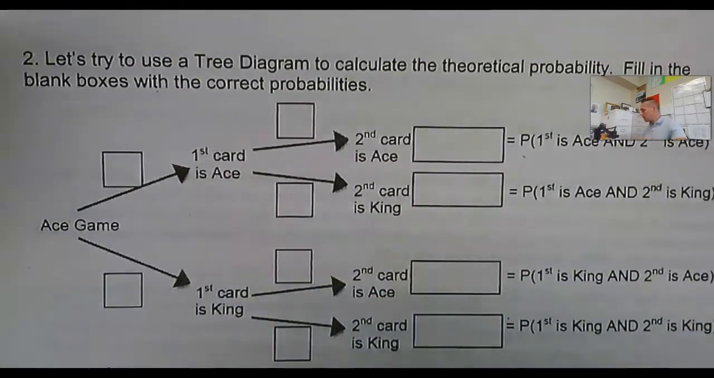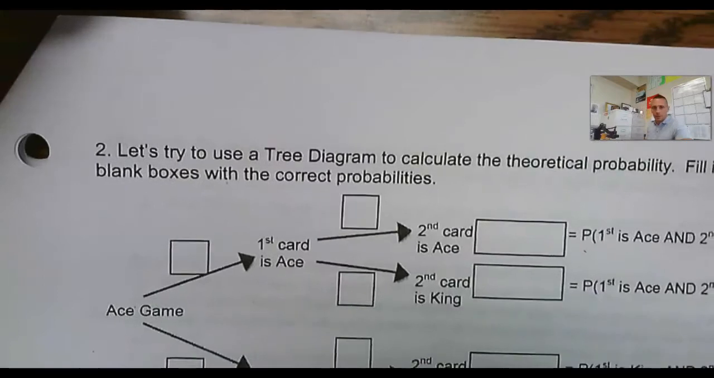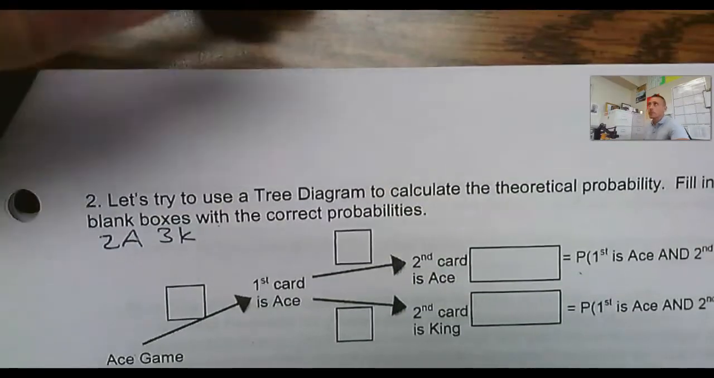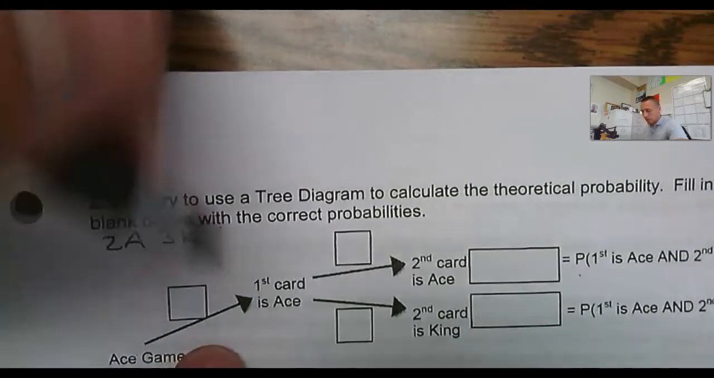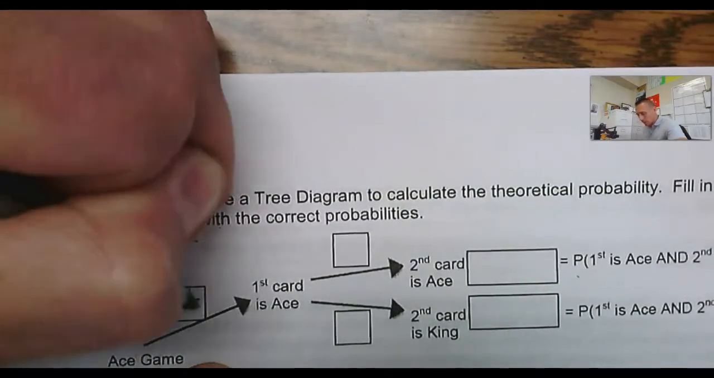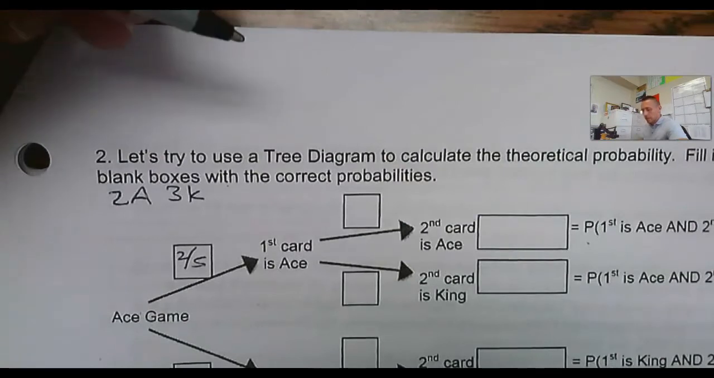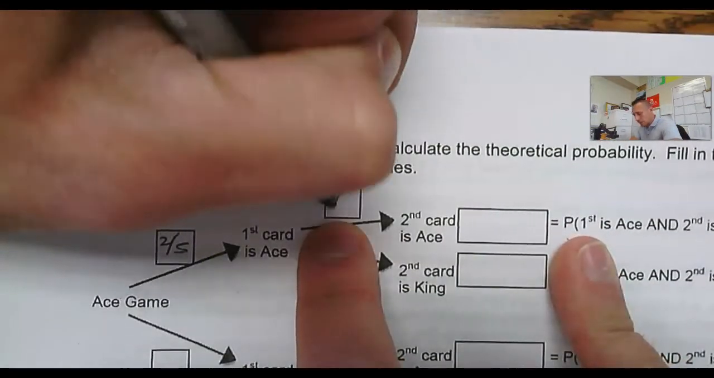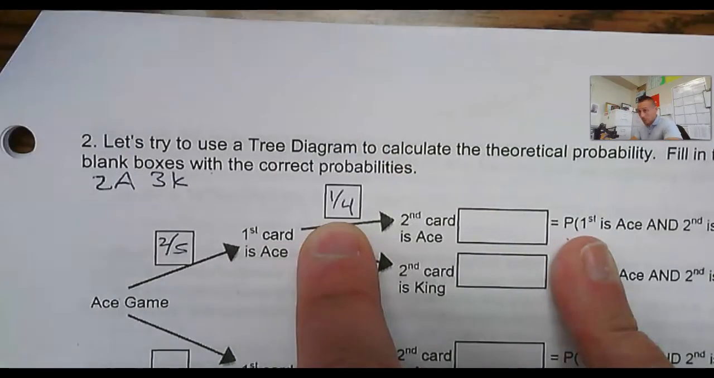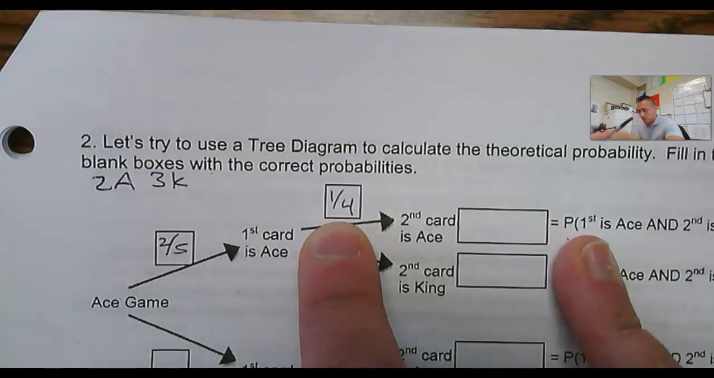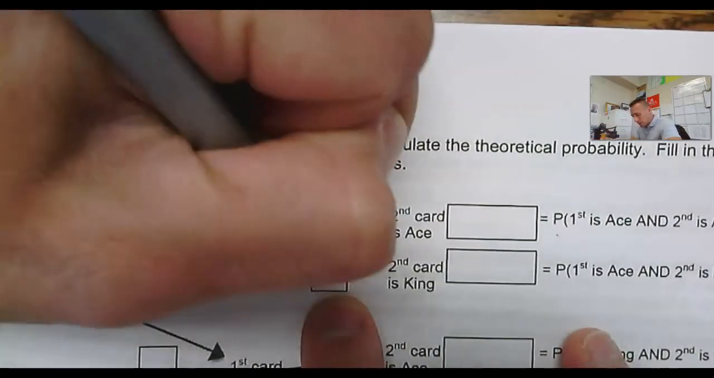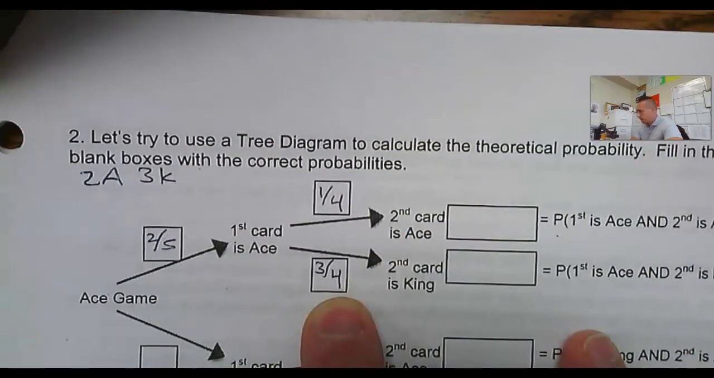So we have 2 aces and 3 kings out of 5 cards. How this is going to look is the probability you pick an ace first is 2 out of 5. Given that you picked an ace, the probability the second card is an ace is now 1 out of 4, because you took the ace out, there's only 1 left, and there's only 4 cards left. Probability that the second card is a king, all 3 kings are there out of 4 cards.